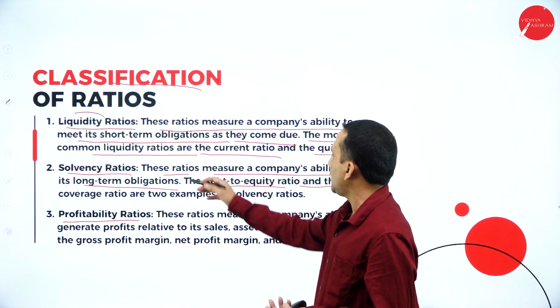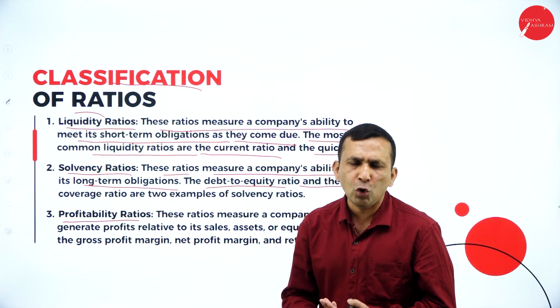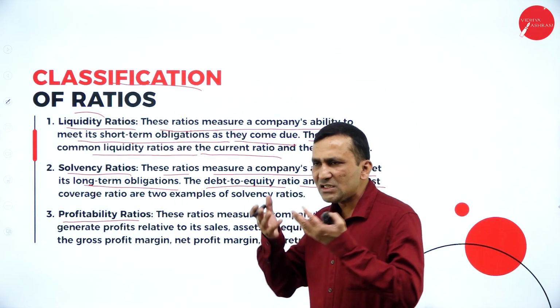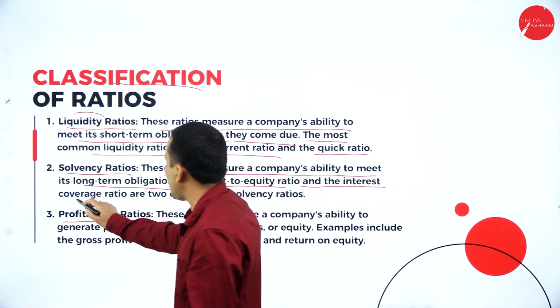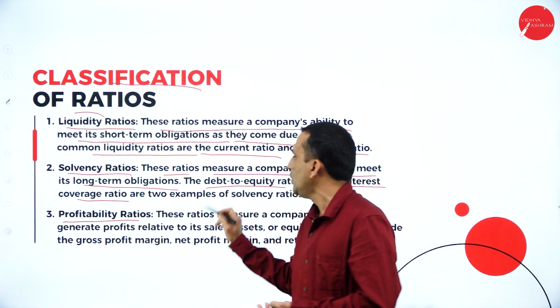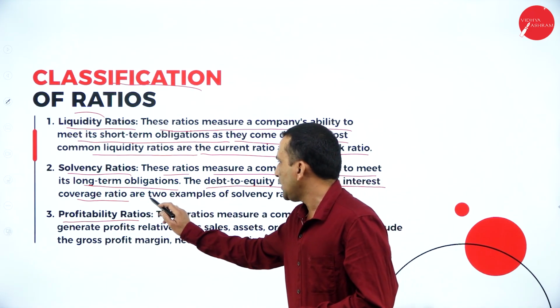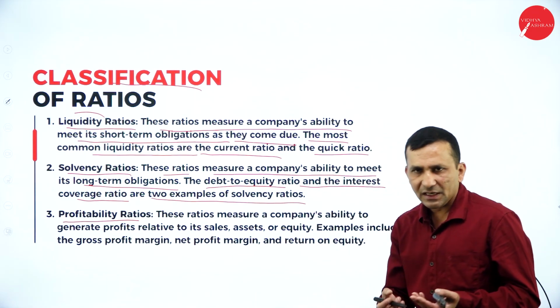To check the long-term obligation, debt is the loan you borrowed from a financial institution. Equity is your equity shareholders' fund, the owners'. The interest coverage ratio is also related to debt. We can discuss the two examples of solvency ratio later.